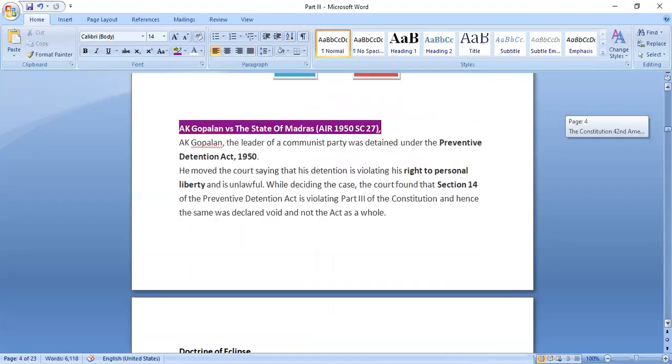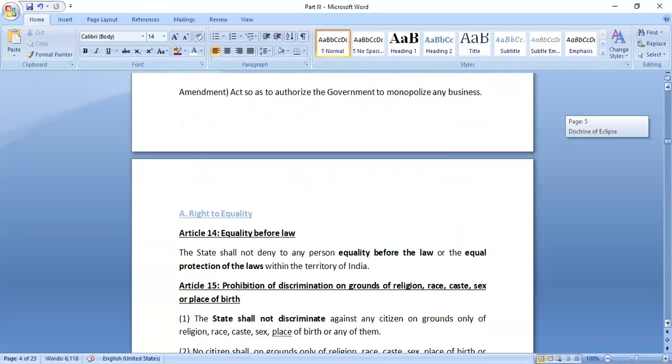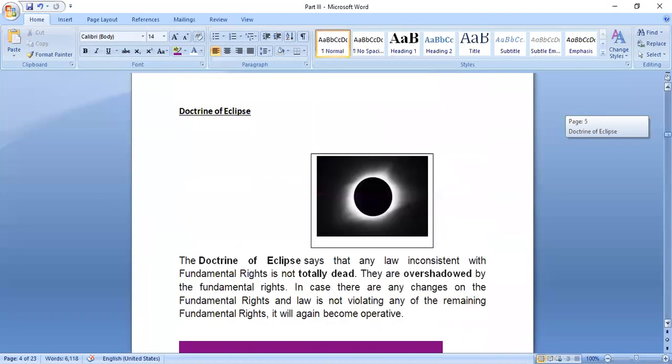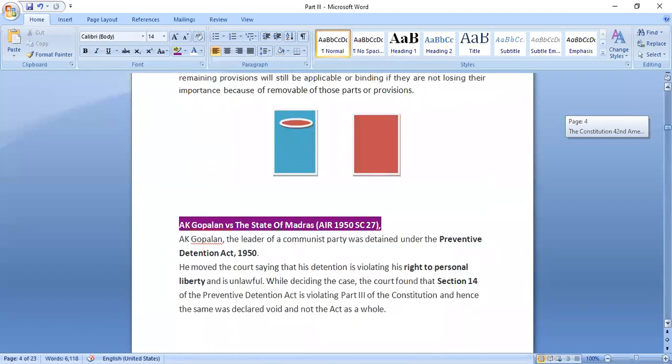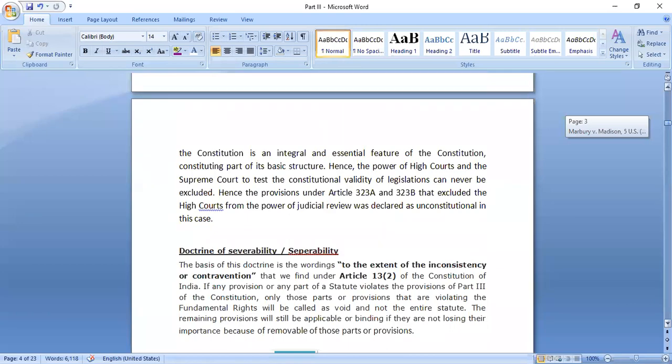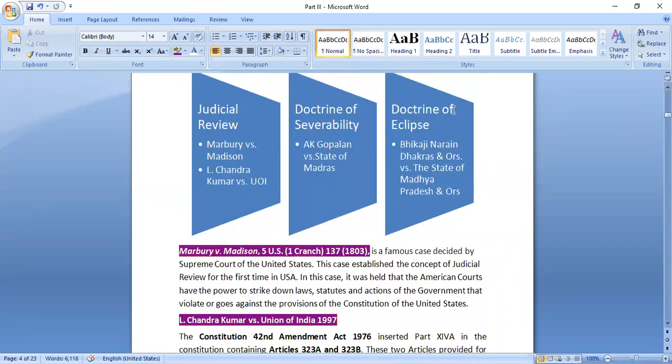I would share another link that should get disconnected in some time. You can read the cases, and if you want, you can read the cases in detail also, so that you understand the concepts. There are three concepts that are important under Article 13: judicial review, doctrine of severability, doctrine of eclipse, and these are the cases that explain it.